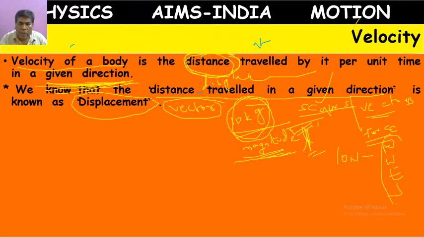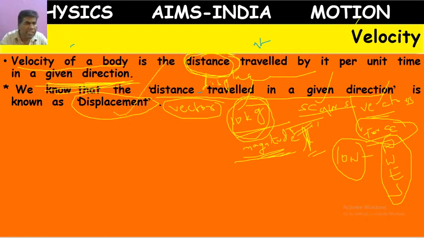That's why force is called a vector. So in physics we have two kinds of quantities. Scalars have only value, no direction, like mass and time. Vectors have value along with direction.